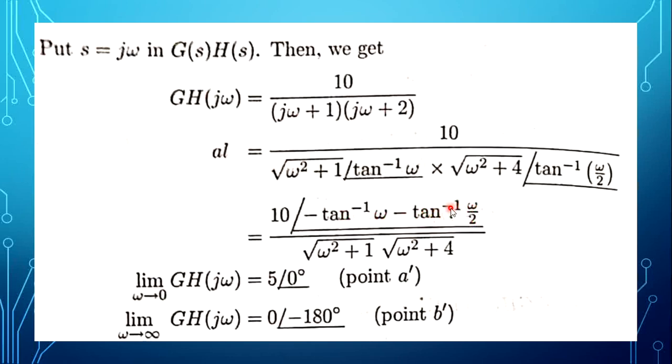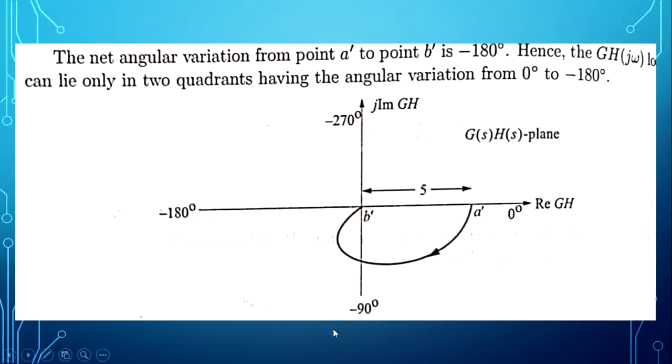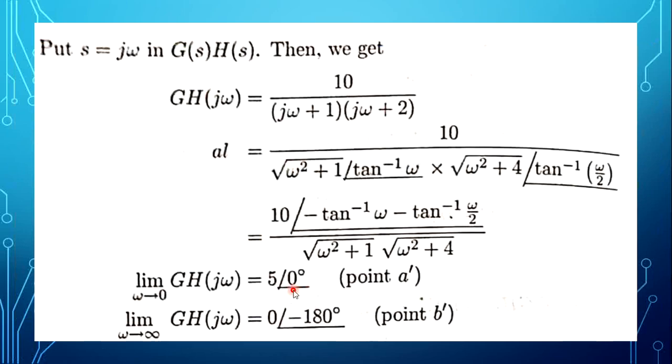Again minus tan inverse infinity, minus 90 degree. Minus 90, minus 90, angle is minus 180 degree. When omega is infinity, the B dash point indicates 0, angle minus 180 degree. Now, here A dash point, 5 angle 0.